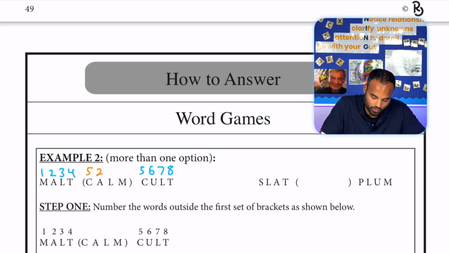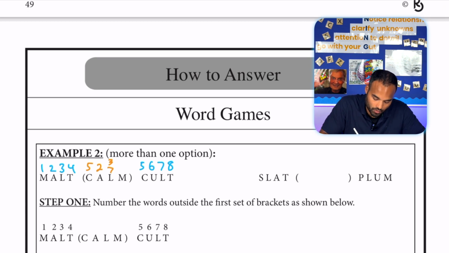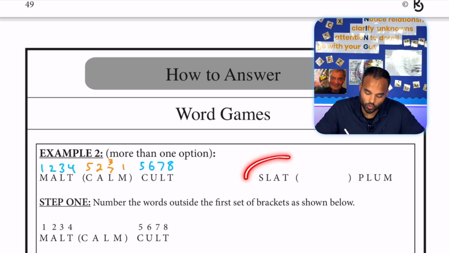L corresponds to, now either L can come from the 3rd position or the 7th position. So when that happens, what I would do is write both of those numbers on top of that letter. And the M can only come from the very first letter in the first word, so number 1. Now, like I said before, in your particular question, it should follow the same patterns.